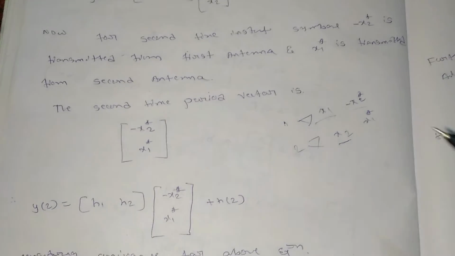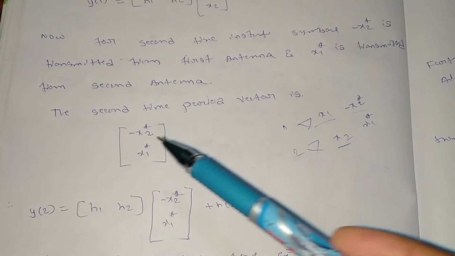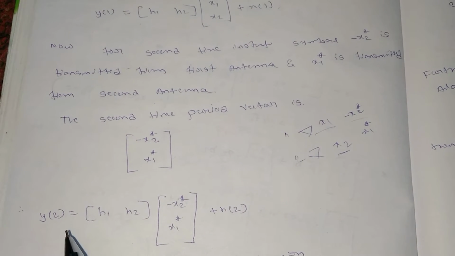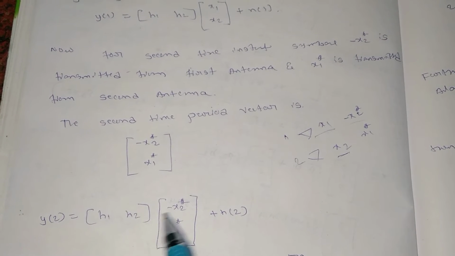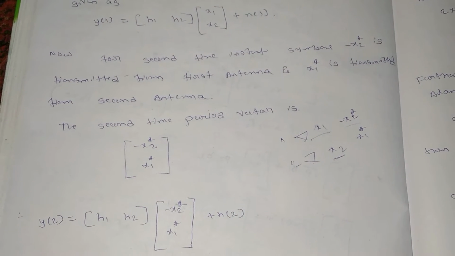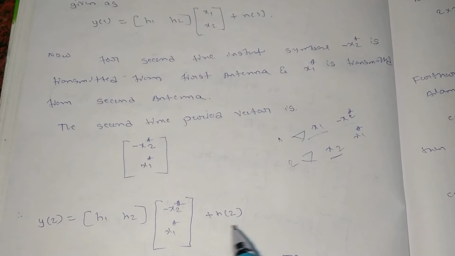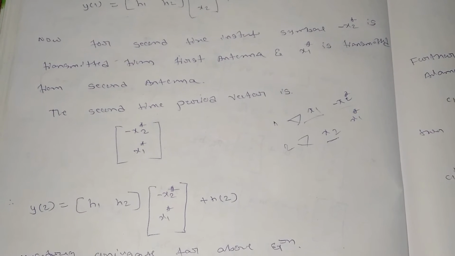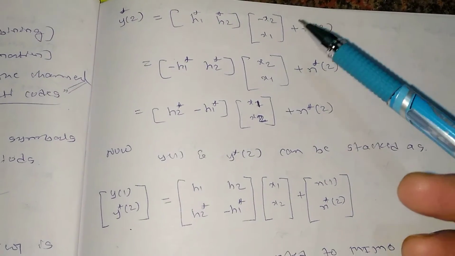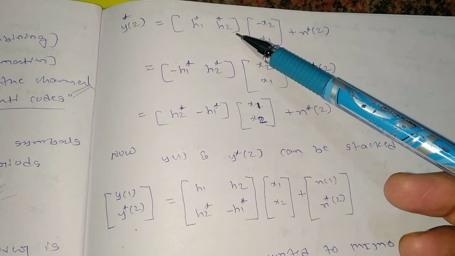instant. Then the second time period vector can be given by minus x2 star and x1 star, and the received signal will be y of 2 equal to h1 h2 times minus x2 star and x1 star, sorry, in the column vector form, and n of 2 will be the noise which will be added while the signal is transmitting through the environment. So y of 2 I can write in terms of h1 star, h2 star,